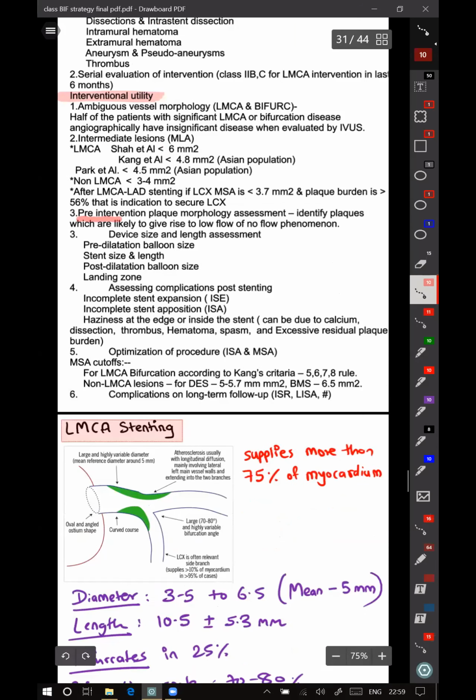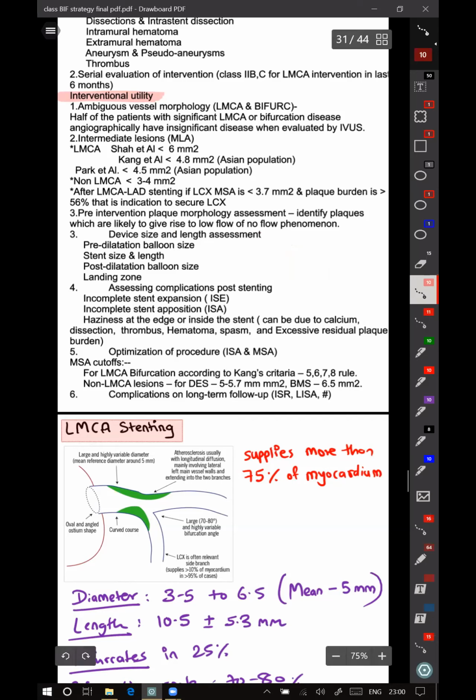So another thing which you can do is plaque morphology assessment. Basically, if you find that your plaque is very rich in lipids, then by rupturing the plaque by doing pre-dilatation, there is a risk of causing no flow, slow flow or no-reflow phenomenon. So that you can predict by doing IVUS.